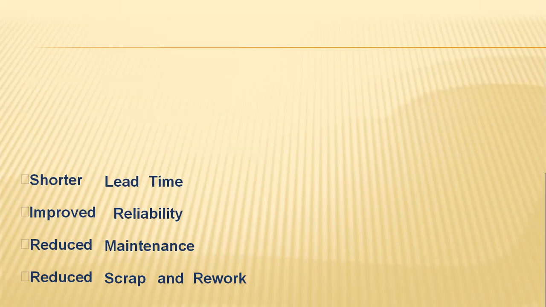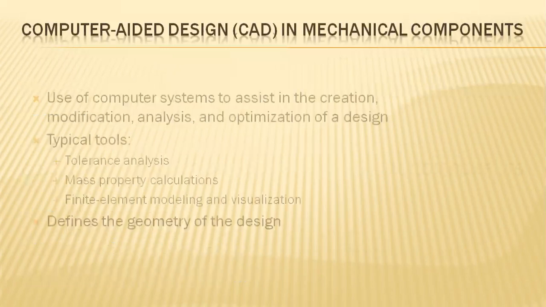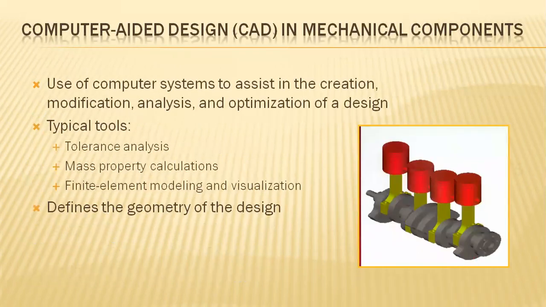So these are the greater advantages of computer aided manufacturing.